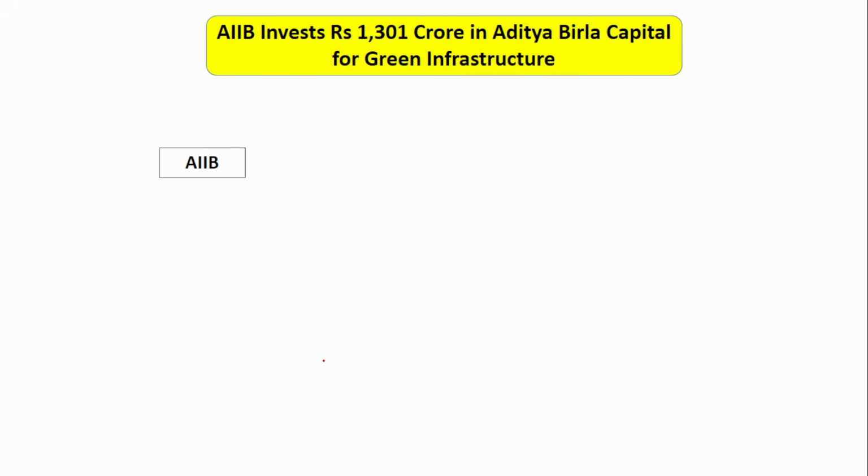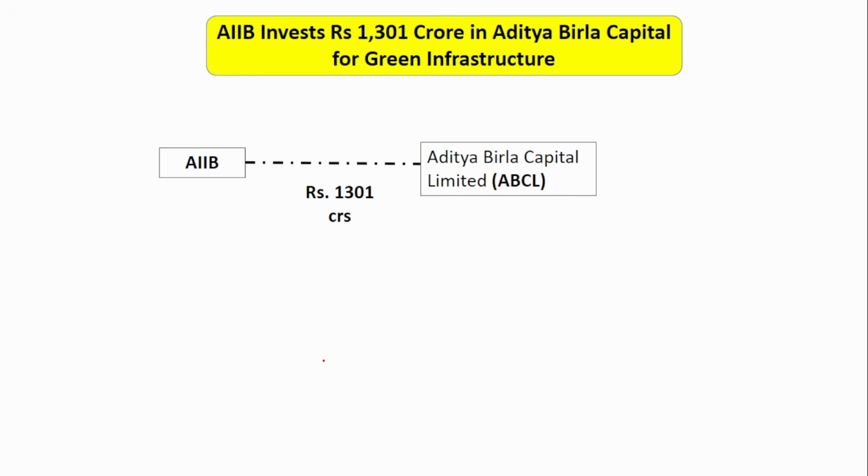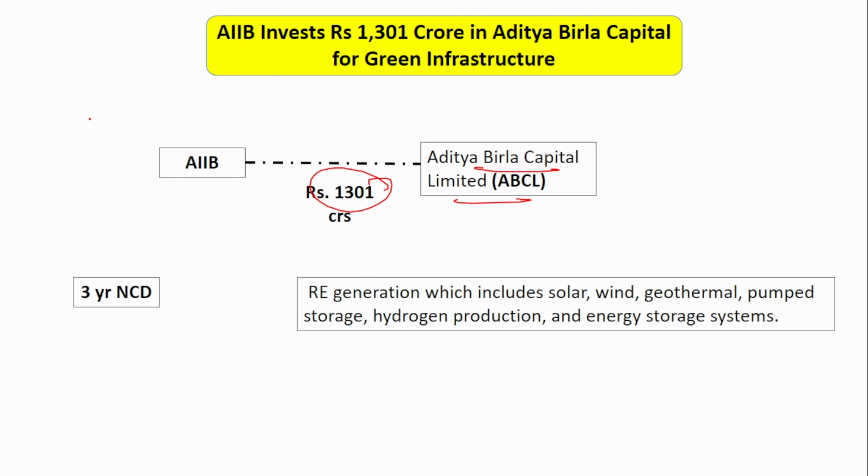Next is the AIIB, that is the Asian Infrastructure Investment Bank. It has planned to invest 1,301 crores in Aditya Birla Capital. Okay, so this bank will invest 1,301 crore in Aditya Birla Capital, and through which means? That is through non-convertible debentures. So it invests 1,300 crores. In turn, Aditya Birla Capital will provide them non-convertible debentures.